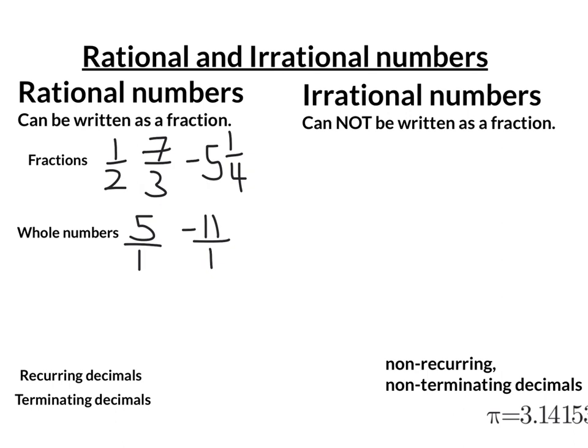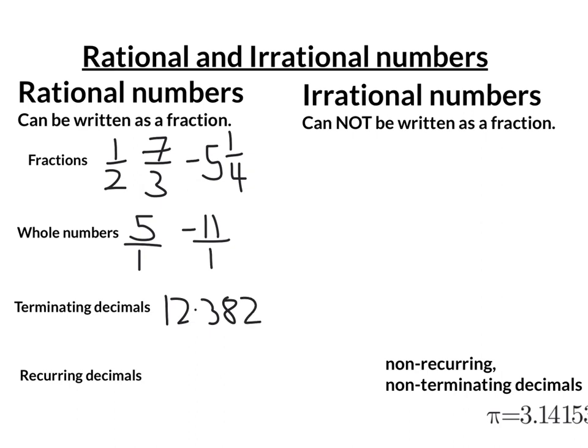Well, what about numbers when they're written out with a decimal expansion? Well, any terminating decimal is a fraction. So, for instance, 12.382, which then stops, that can be written as a fraction and is a rational number.